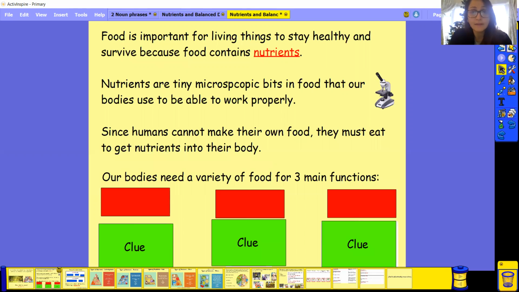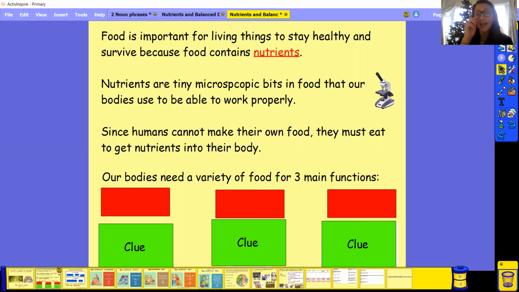Food is important for living things so they can stay healthy and survive, because food contains nutrients. Can you say the word nutrients? This is a word that we came across last week as well, so we'll go into a bit more detail about that later. Nutrients are tiny microscopic bits in our food that our bodies use to be able to work properly.